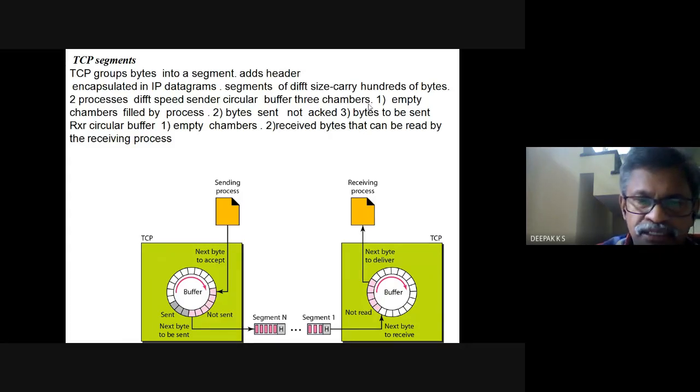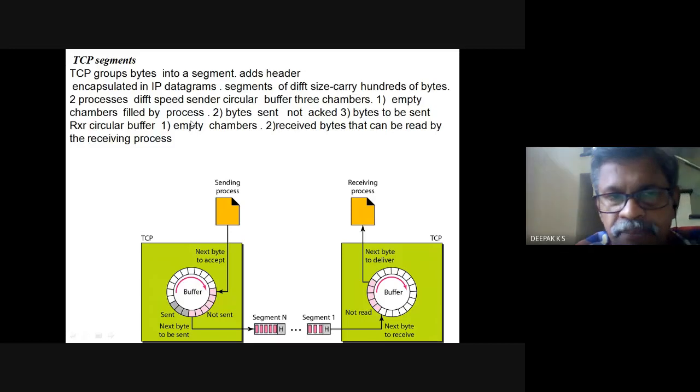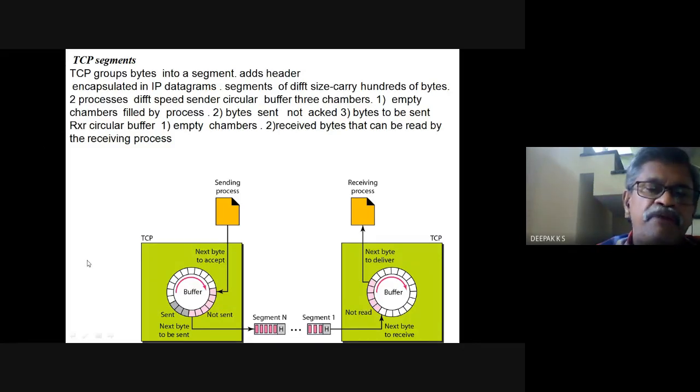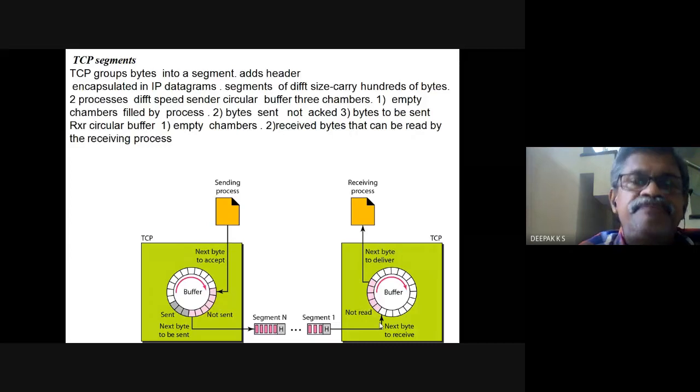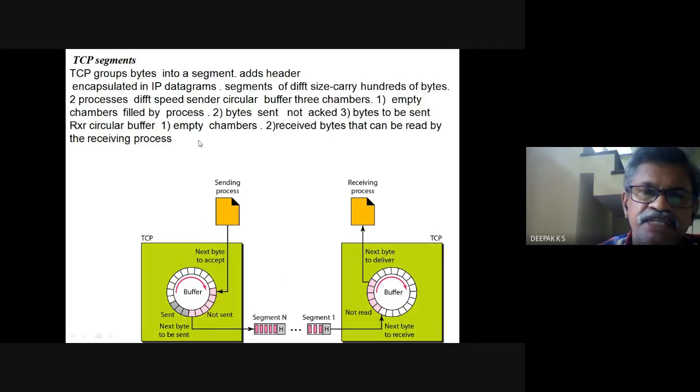Now there is a process, an application, at the sender. That is the sending process. There is a receiving process, an application. Since the processes may be running at different speeds, we need buffers both at the sender and at the receiver. So this one represents a buffer at the sender and this one represents a buffer at the receiver. We have indicated a circular buffer. The two processes run at different speeds.